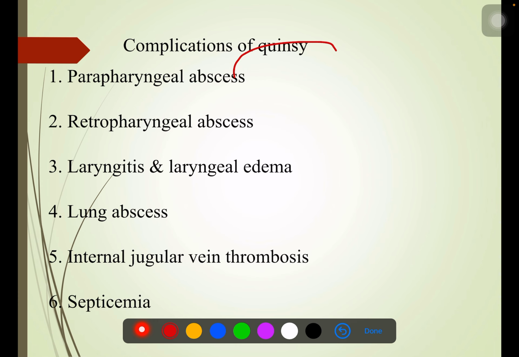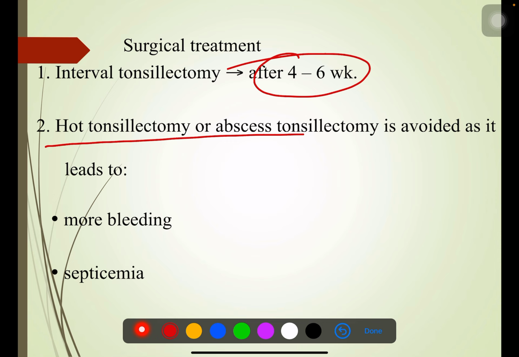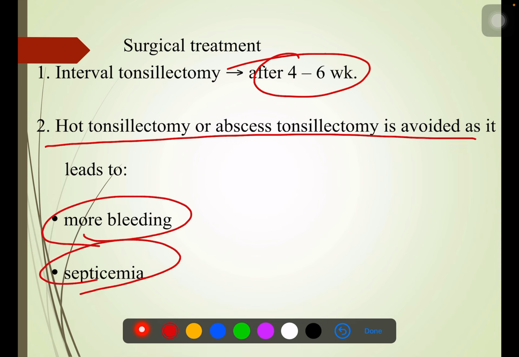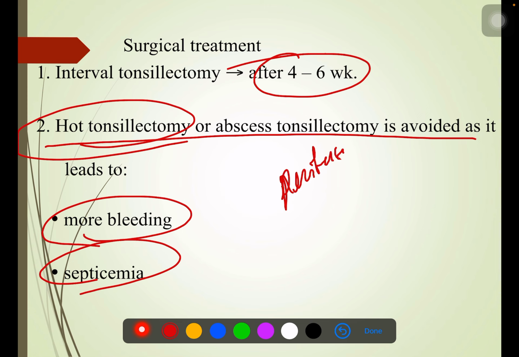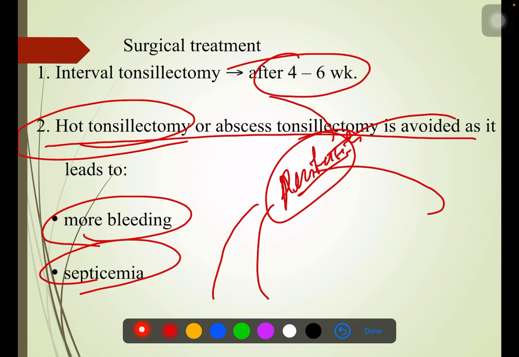Surgical treatment is interval tonsillectomy. Hot tonsillectomy or abscess tonsillectomy is avoided as it leads to more bleeding and septicemia. What do you mean by hot tonsillectomy? Removing the tonsil exactly at the time of peritonsillar abscess will lead to massive bleeding, because peritonsillar abscess is an inflammatory infective condition, so there will be more vasodilation at that area. From your Robbins first year, very first chapter, inflammation and repair, right? So don't go for a hot tonsillectomy.